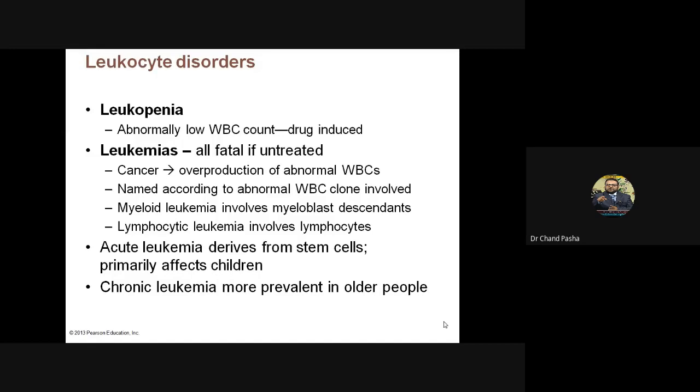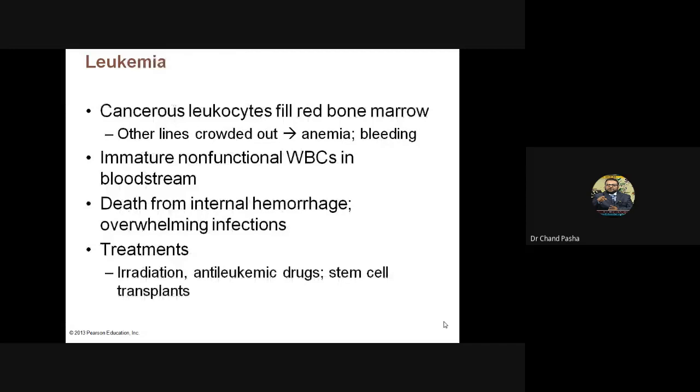Both are having their own problem. Acute leukemia derives from stem cells, primarily affects children. Chronic leukemia is more prevalent in older people. And cancerous leukocytes fill the red bone marrow, so that everything will be abnormal there. Other lines are crowded out, which leads to anemia and bleeding.